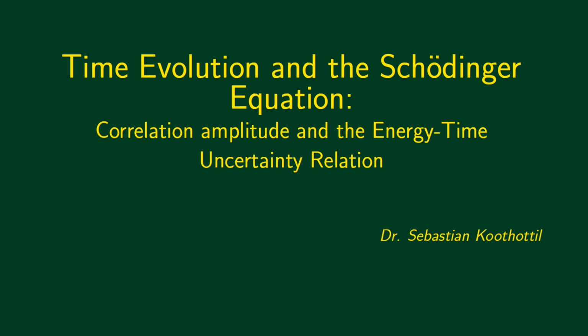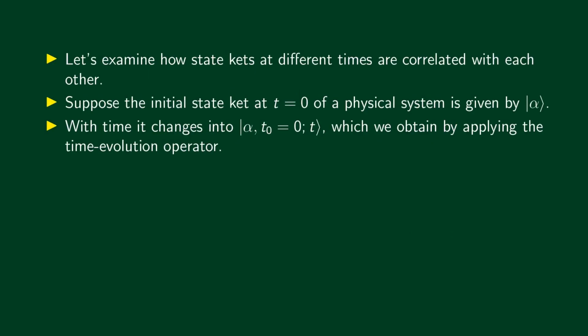Hi, let's now move on to the last topic of this section, correlation amplitude and the energy-time uncertainty relation. We shall examine how state kets at different times are correlated with each other. Suppose the initial state ket at t equal to 0 of a physical system is given by ket alpha. Now with time, the system evolves into another state. Let's call the state at a later time, as usual, ket alpha, t0 equal to 0; t.